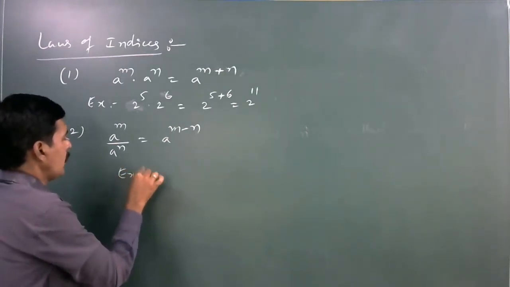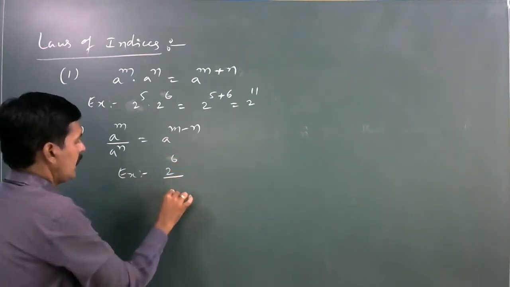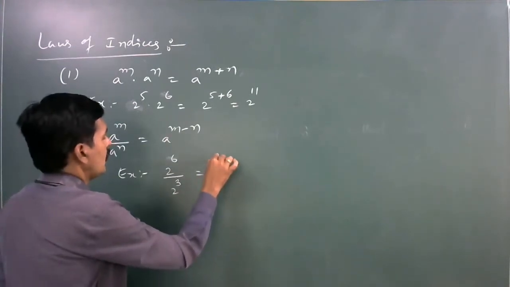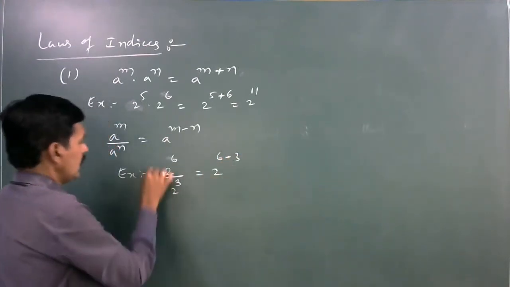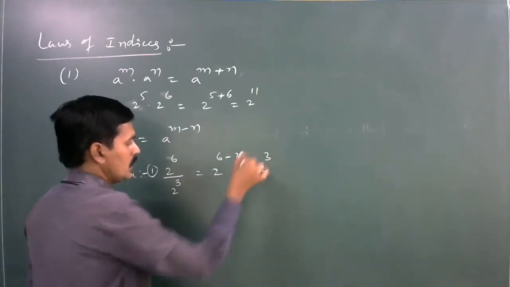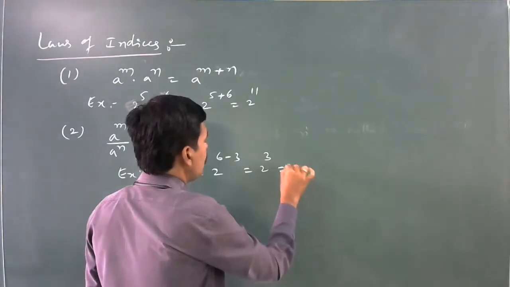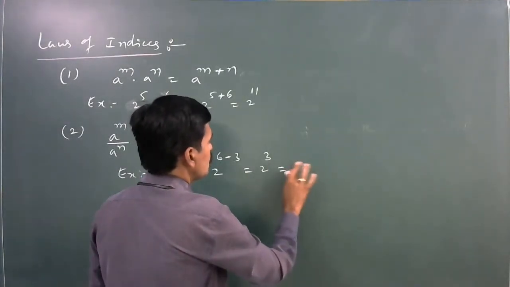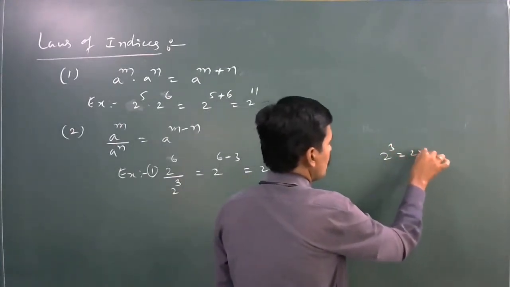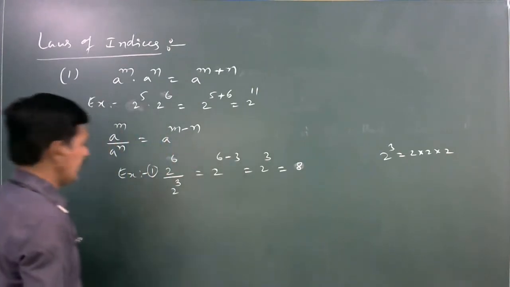Suppose for example, 2 power 6 divided by 2 power 3. It is equal to 2 power 6 minus 3, which equals 2 cube. What about the 2 cube value? 2 multiplied 3 times: 2 cube equals 2 into 2 into 2, so 2 cube is equal to 8.